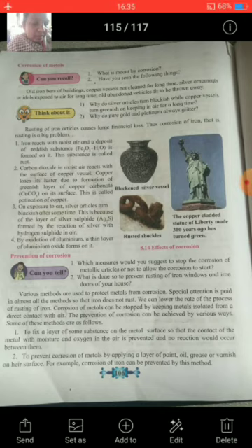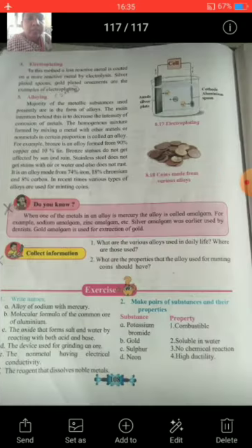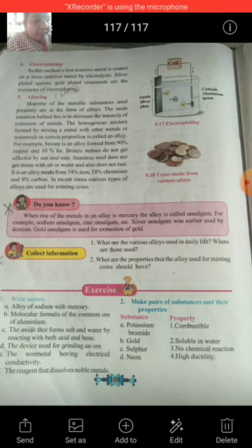In today's lecture we studied the preventive measures for corrosion. In this we have studied 5 methods. First is galvanizing, second is tinning, third is anodization, next is electroplating, and last is alloying. In galvanization we apply a thin layer of zinc on the metals to prevent corrosion. In tinning we apply a thin layer of molten tin on the metals. It is used for metals like copper and brass.